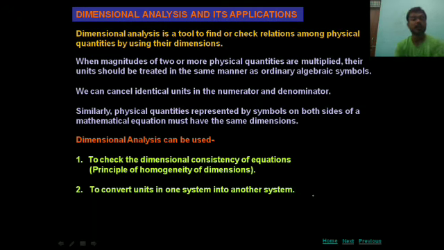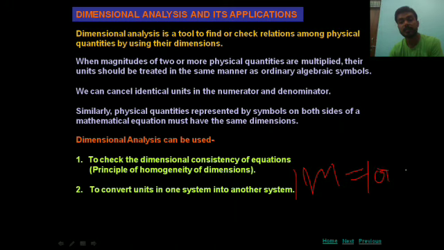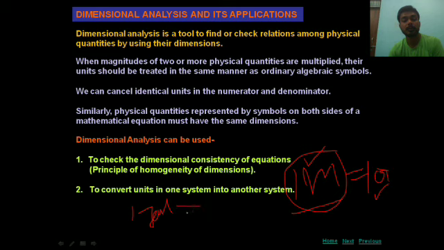For example, 1 meter is equal to 100 centimeter. Here 1 meter is equal to 100 centimeter means meter is one system of units and centimeter is a different system of units. This is a very simple conversion, but suppose you want to convert 1 joule into erg, then using the dimensional formula we can easily convert 1 joule into erg.